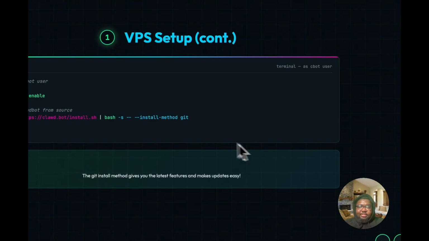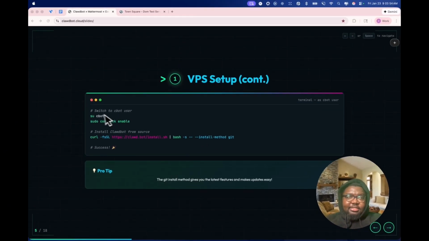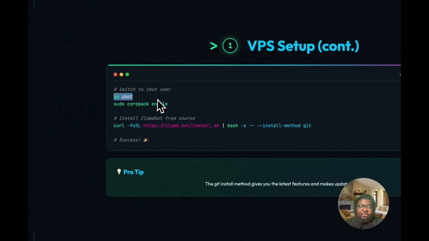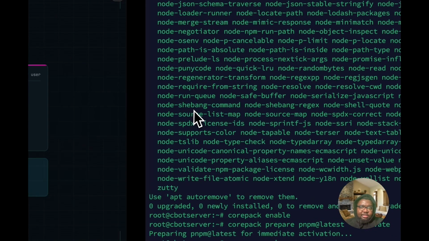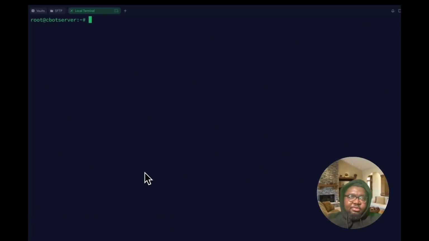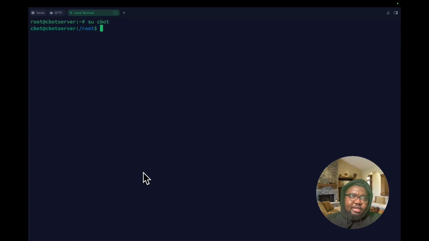All right, so the next thing we're going to do is log in as the cbot user that we just created using the su command. I'm going to clear the screen. We're going to log in as cbot. And once we log in as cbot, I'm just going to type cd. So I'm in my home directory, /home/cbot. You want to make sure you're here.